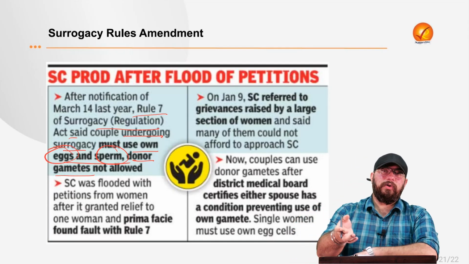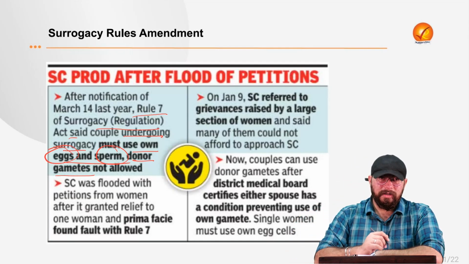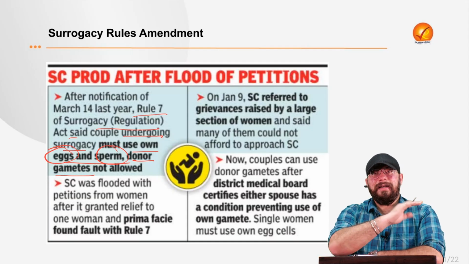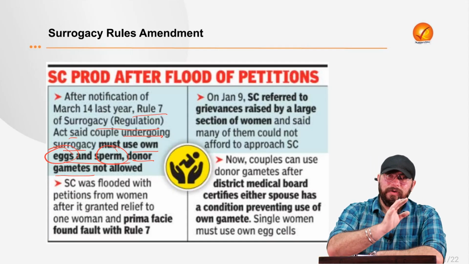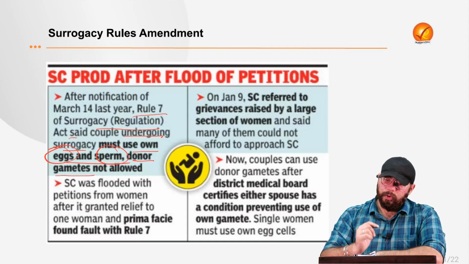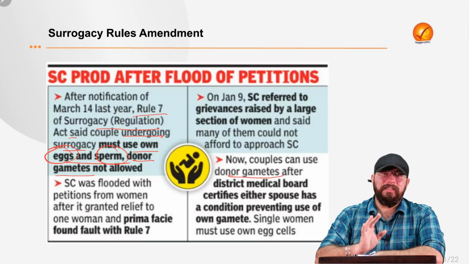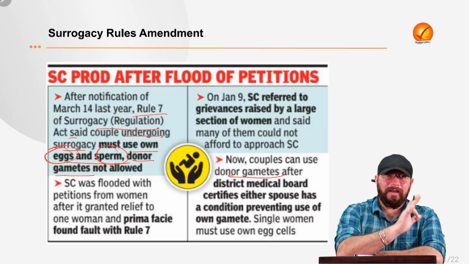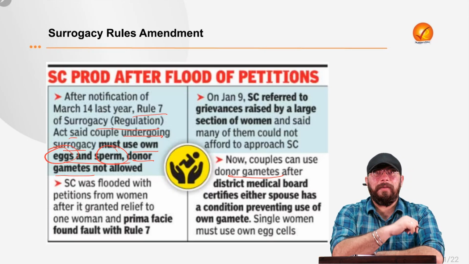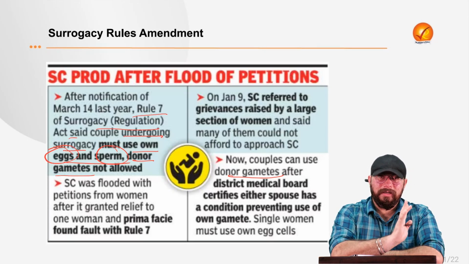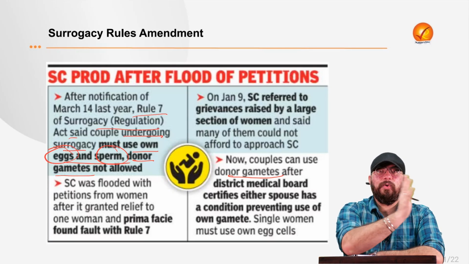Now, there were a lot of cases going on in the Supreme Court challenging this particular act. And recently the central government has amended the rules and notified that now the couple can use donor gametes. Earlier it was prohibited. Last year under the act, donor gametes, gametes meaning eggs and sperms, were not allowed.